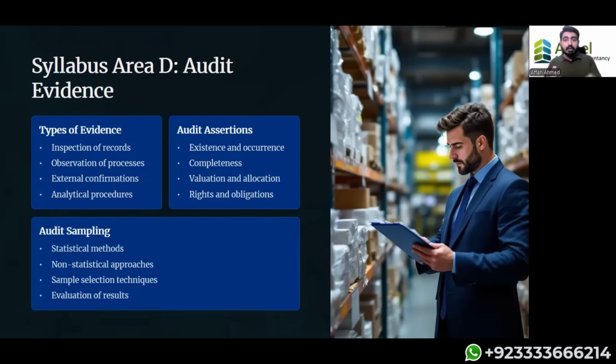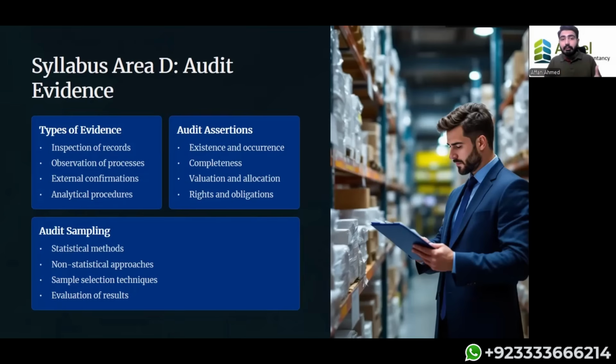If I want to obtain audit evidence, I need to perform procedures. That means I'm going to check the work of the other party through substantive procedures, sampling techniques, comparison with last year, and so on. That is a very detailed topic that we're going to look at later. But right now, audit evidence is basically checking the work of the other party to obtain a reasonable assurance, so that I can give an opinion on whether the person will pass the exam, or whether the financial statements give a true and fair picture or not. Okay. So obtaining evidence requires multiple things.